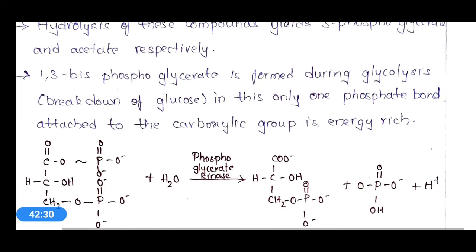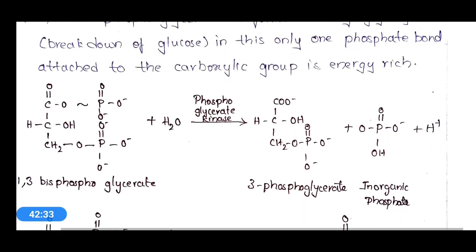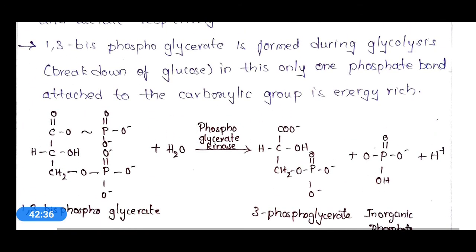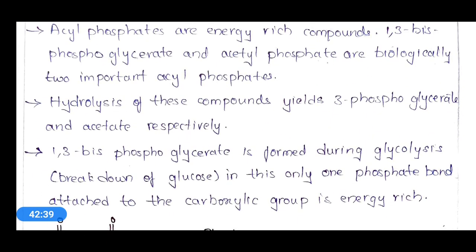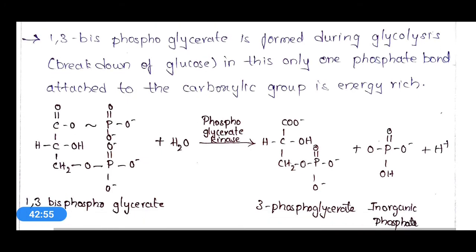And the next one is acyl phosphate. The best examples are 1,3-bisphosphoglycerate and acetyl phosphate. So these 2 are the best examples, and these are intermediates. 1,3-bisphosphoglycerate is a component of the glycolysis metabolic pathway, and it will be hydrolyzed to form 3-phosphoglycerate by the enzyme phosphoglycerate kinase, and a water molecule is utilized to remove the high energy phosphate.